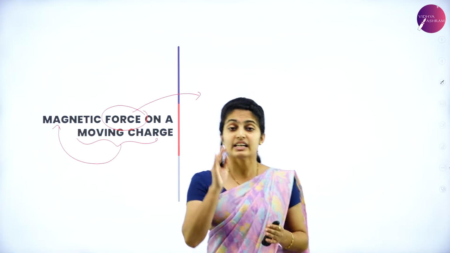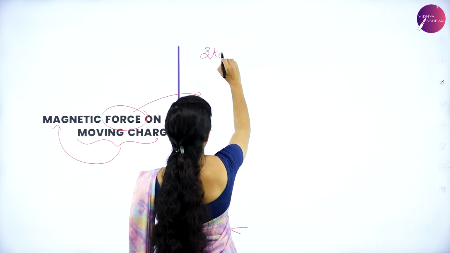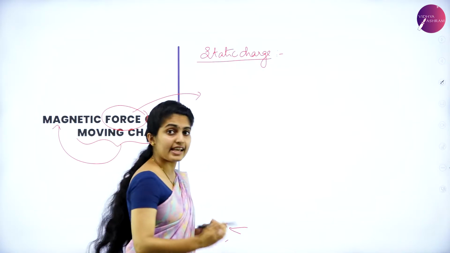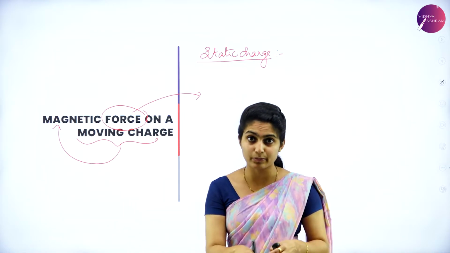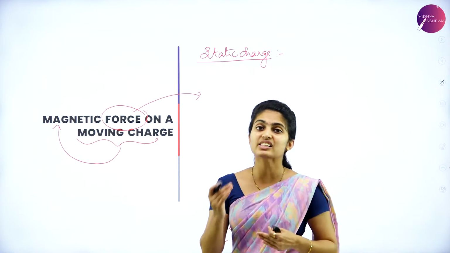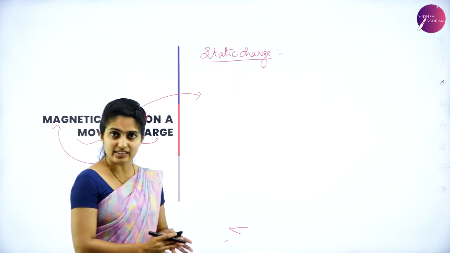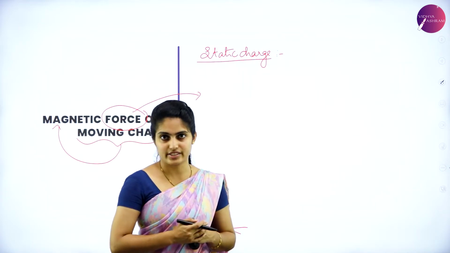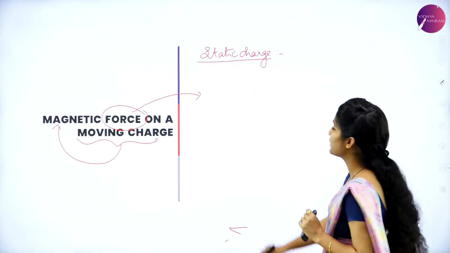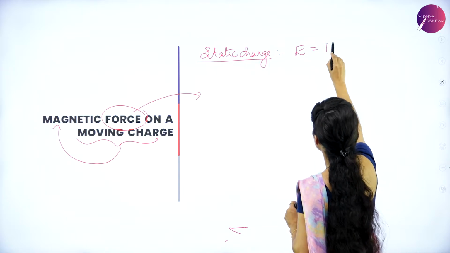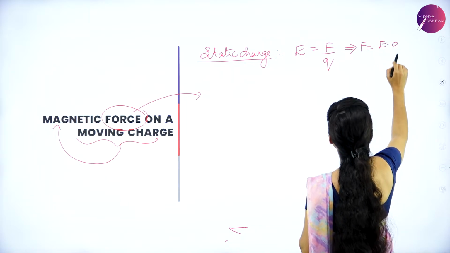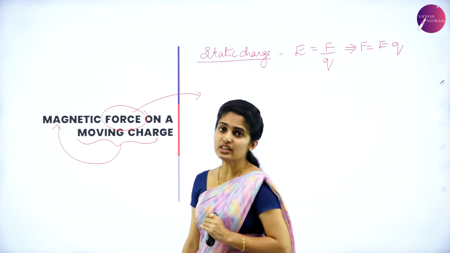So now you know that we were studying about static charges. The static charge existed in your first chapter, electrostatic potential and capacitance. This is the second chapter. Your first chapter was electric charges and fields. So all those concepts were under static charges. Static charge means stability, that is, charges which are at rest. Stationary charges we are talking about. When we studied static charges, there was a presence of electric field, and electric field is given as force per unit charge. So you can relate this as F is equal to E into Q, electric field into the charge.